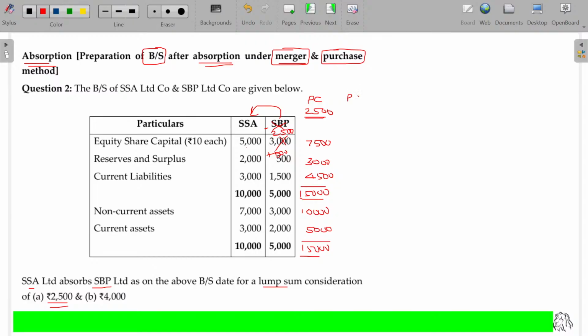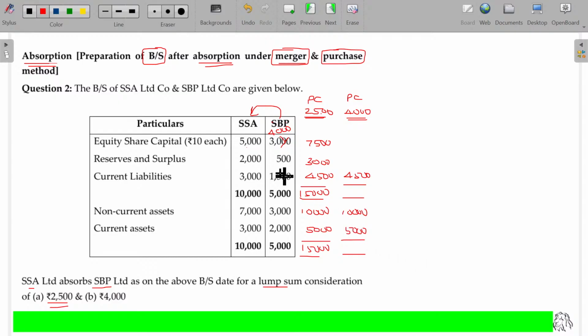If the purchase consideration, rather than 2,500, is 4,000, what happens in this scenario? Instead of 3,000 rupees, if I am paying 4,000 rupees, I am paying 1,000 excess. All the things are just pulled up, summed up. 3 plus 2, 5,000. 7 plus 3, 10,000. 3,000 plus 1,500, 4,500. There is no problem here. Is that clear?